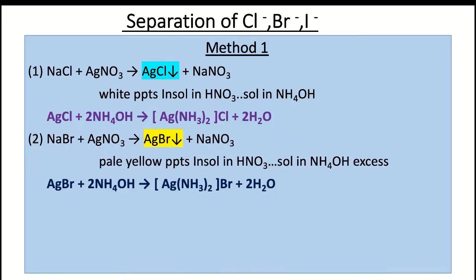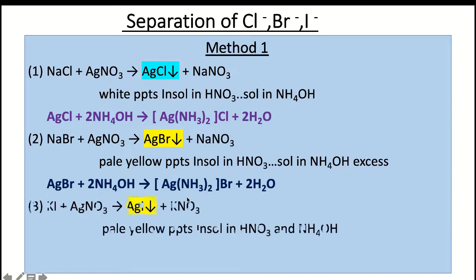Second, if bromide is present, adding AgNO3, we get pale yellow precipitates of silver bromide. Again dividing this into two test tubes, in one adding HNO3 and in another one we add ammonium hydroxide solution in excess. So it is found that again it is insoluble in nitric acid but it is soluble in excess of ammonium hydroxide solution, forming this complex. Third, if iodide is present, it gives the formation of pale yellow precipitates of silver iodide.